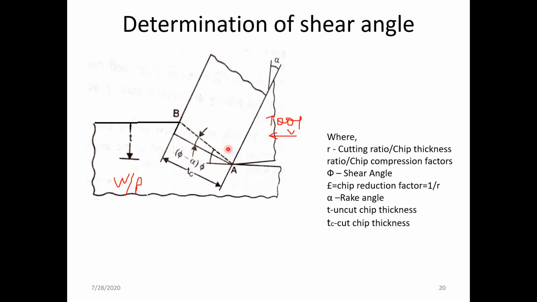So what we can do is, this shear plane is AB. From A we can draw a perpendicular line over here, and the point where the perpendicular line meets is M. So here this point is M.